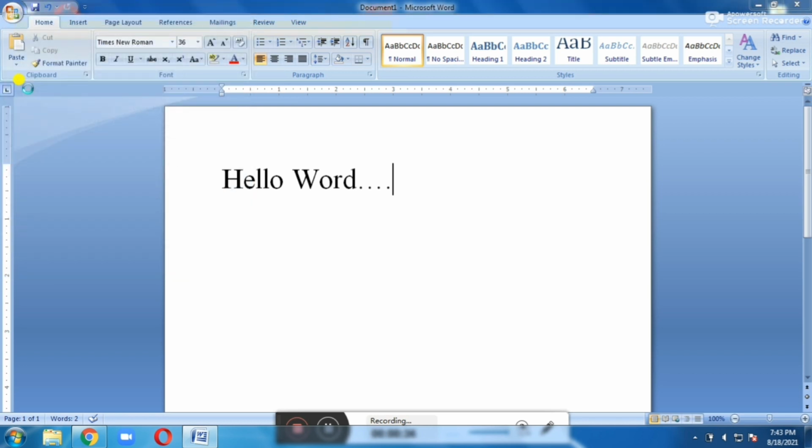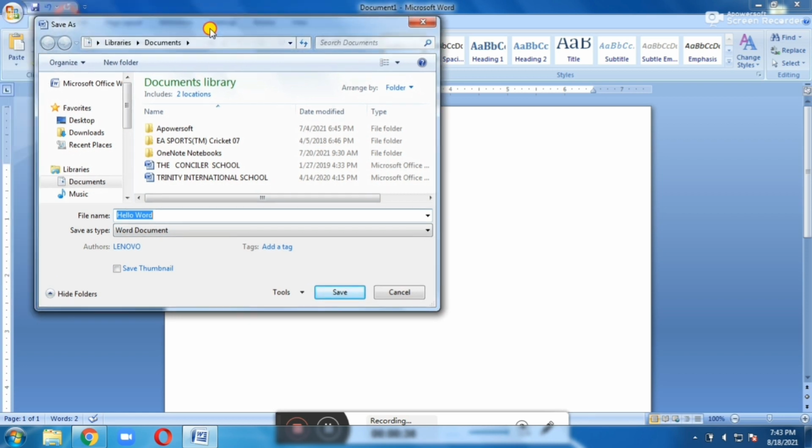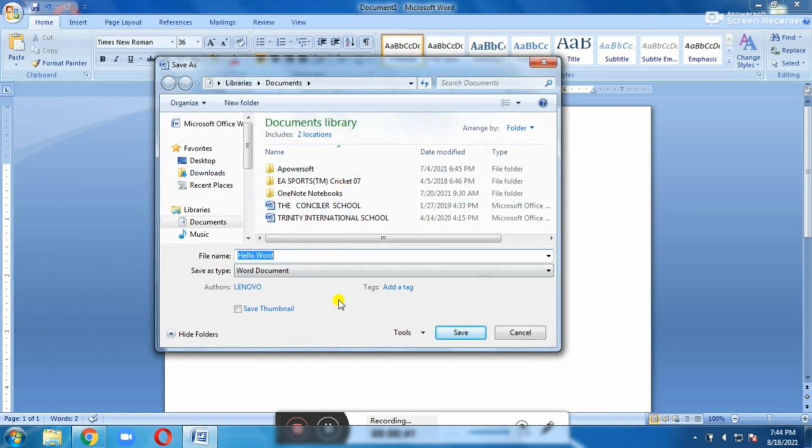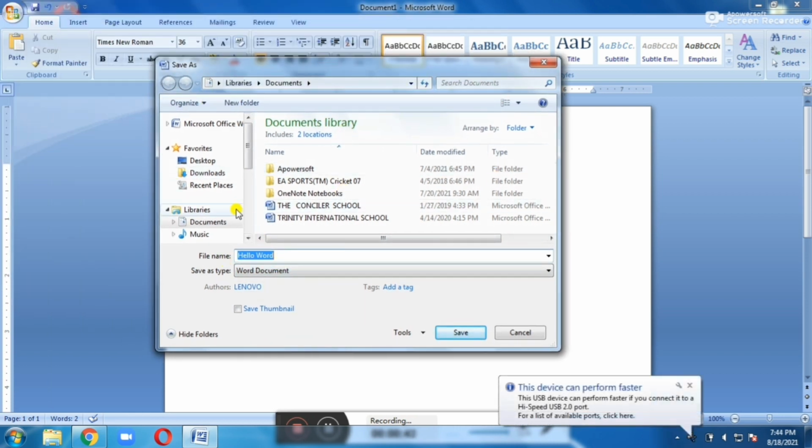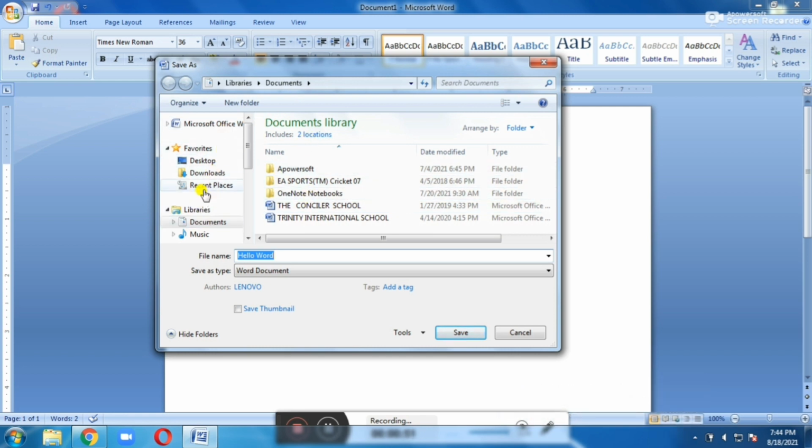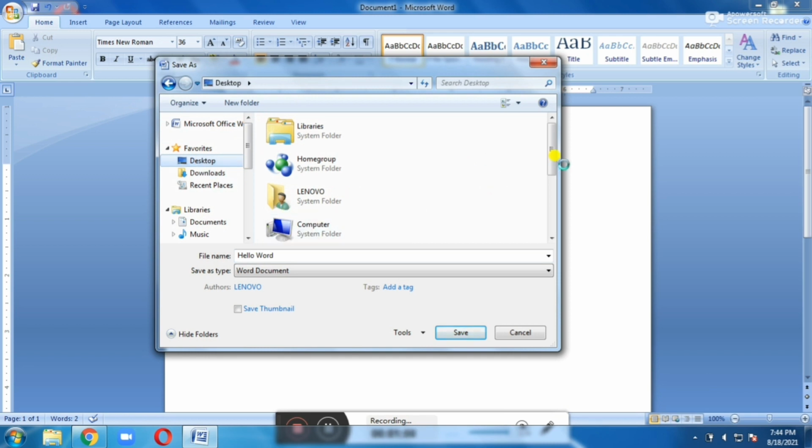The Save As dialog box will appear. This window consists of two parts. This is the left pane window and this is the right pane window. In the left pane window, you have to choose the location to save the file. I am going to choose the desktop option, and then you have to type the file name in the file name box.